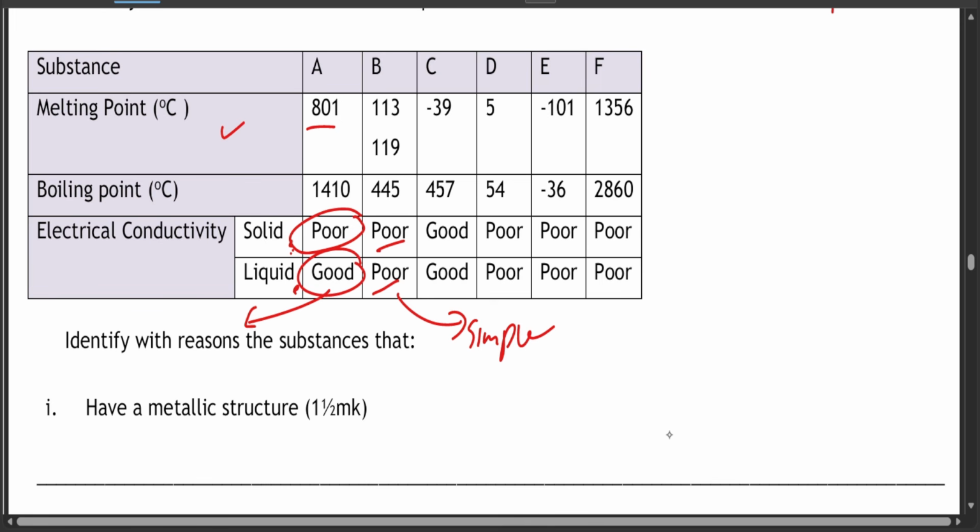This one means it's an ionic structure. This is a metallic structure, and the others are simple molecular structures. Roman 1, which has a metallic structure, is C, and the reason is because it conducts electricity in both molten and solid state.